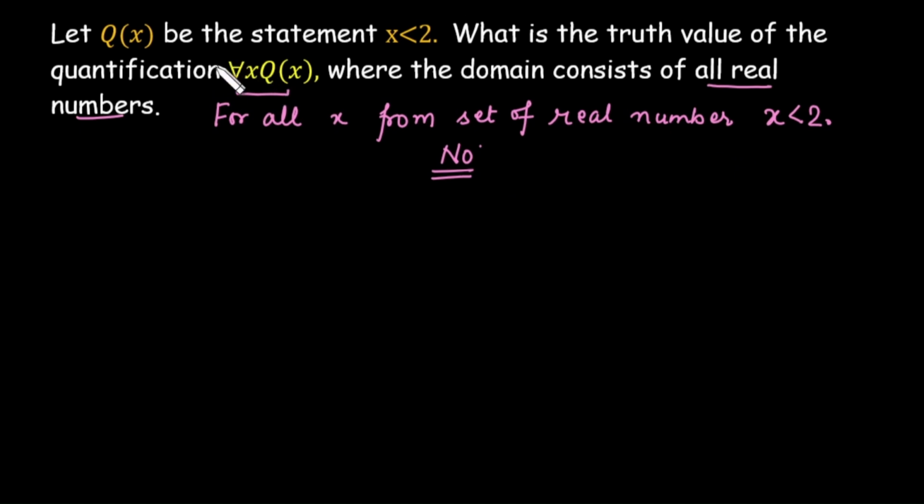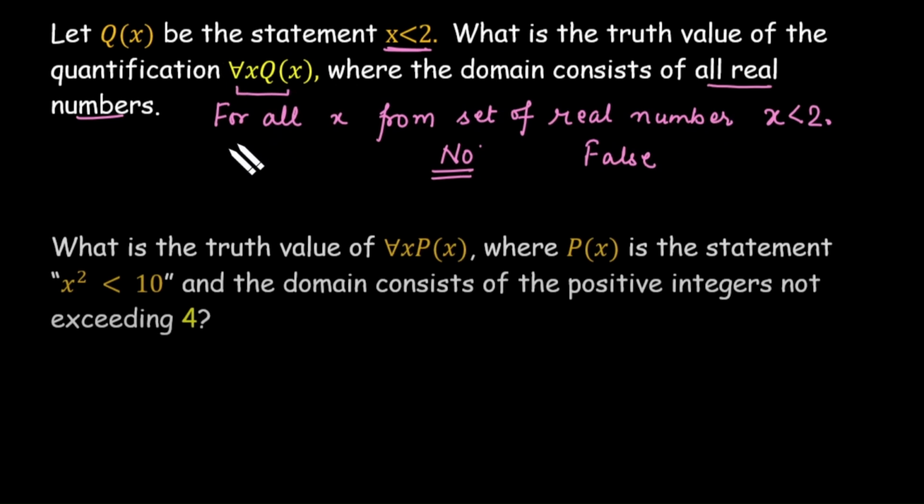Simply you need to check what quantification is used, that is for all x. So it means we need to work with the entire domain. क्या entire domain में variable ये property follow कर रहा है, means x is less than 2? If no, so the final answer in this case is false. So this statement is clearly false.